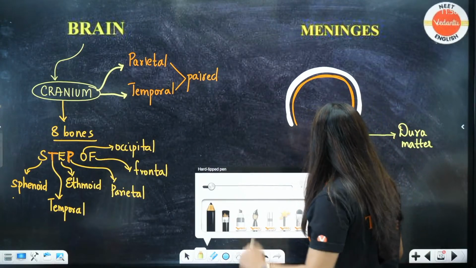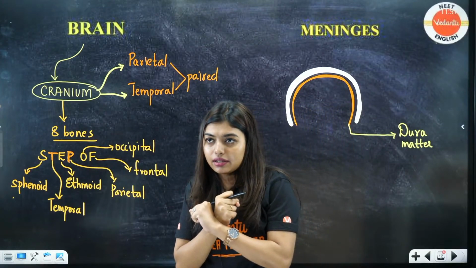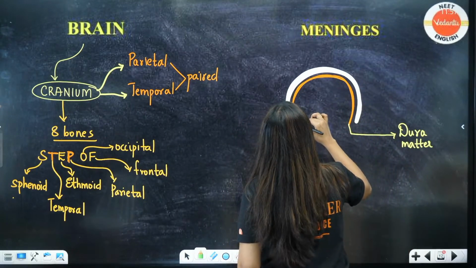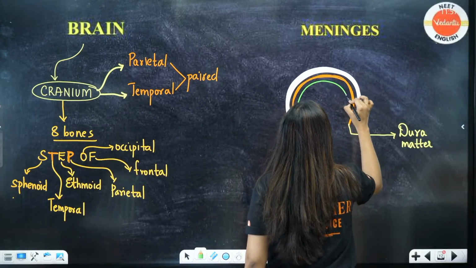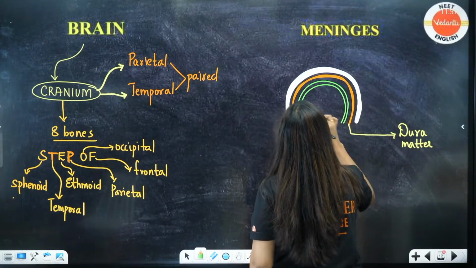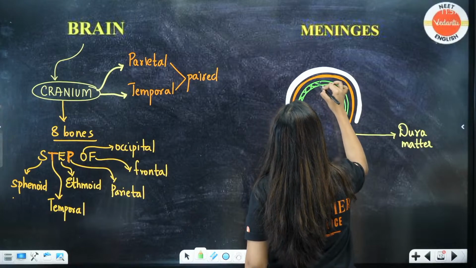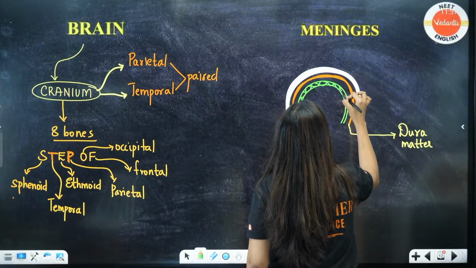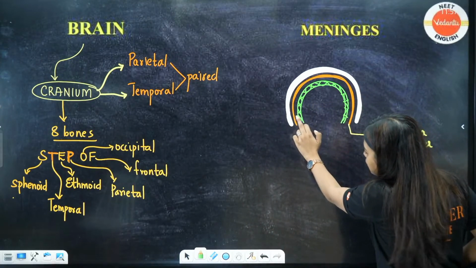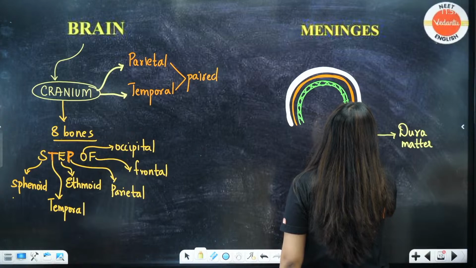After the dura mater, we have another layer called the arachnoid. This arachnoid layer is a webbed layer. So, after this dura mater, I am going to draw the arachnoid layer. See, look here, I am leaving some space. Can you see? I am leaving some space between the dura mater and the arachnoid. They are webbed, okay. This is how you draw the webbed structures.